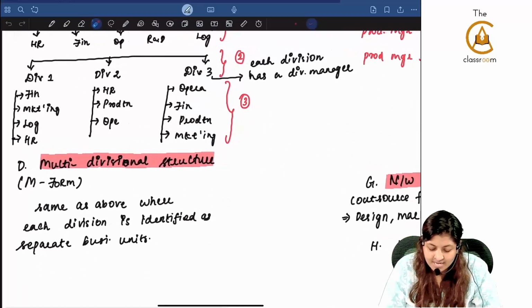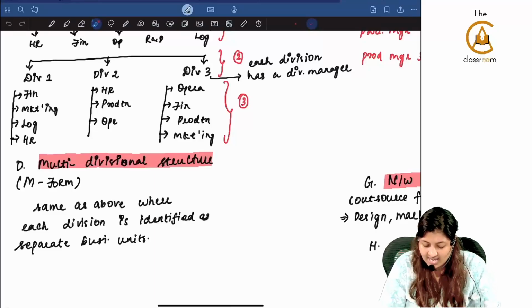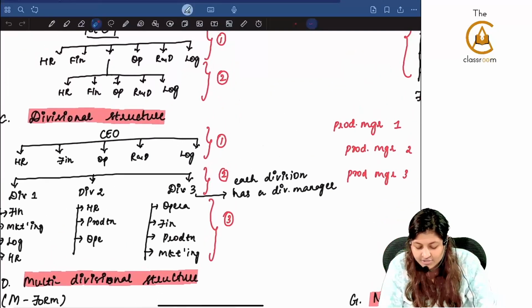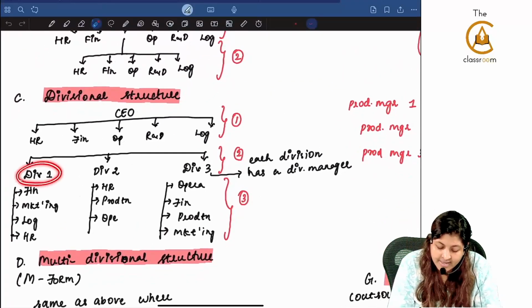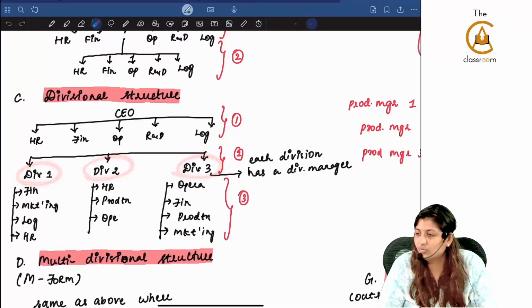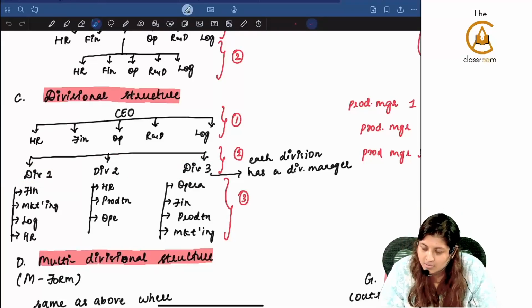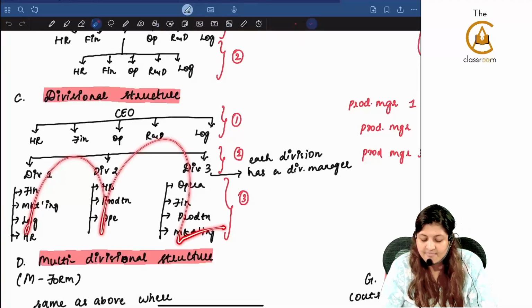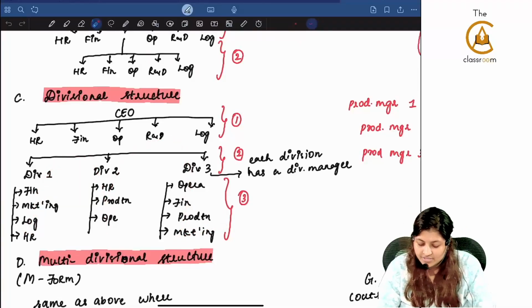The next is multi-divisional structure, where it's the same as above, where each division is identified as a separate business unit. This multi-divisional structure is also called M-form structure, because there is an M which is being formed.